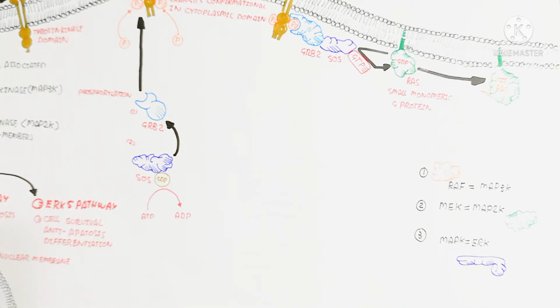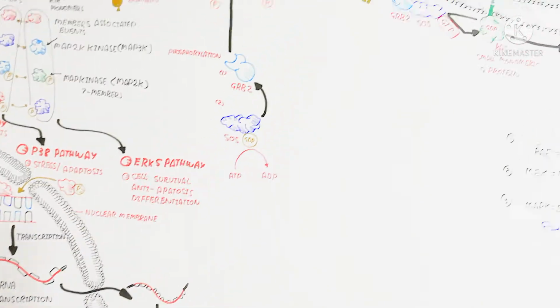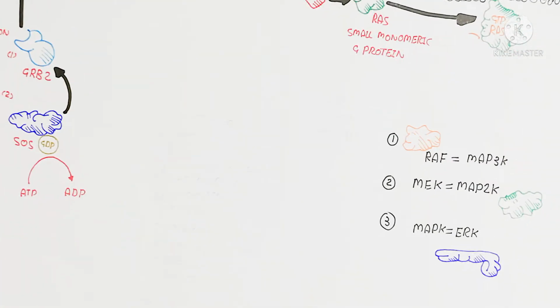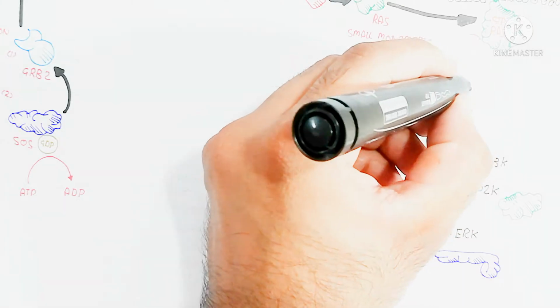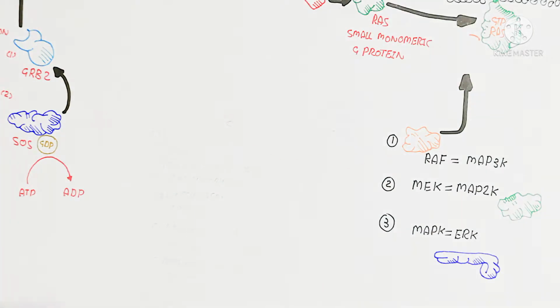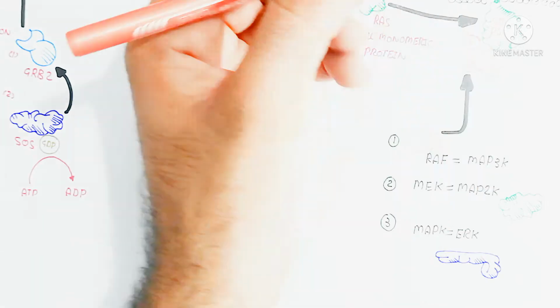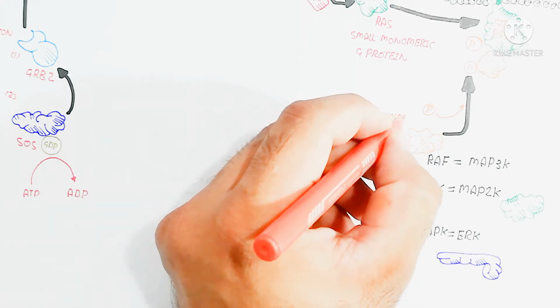Anyhow, here the RAF will bind, and next is the MAP kinase, which is the MAPK pathway. This MAPK pathway is a cascade of phosphorylation that will bind with the RAF protein. After this binding, complex formation will occur.